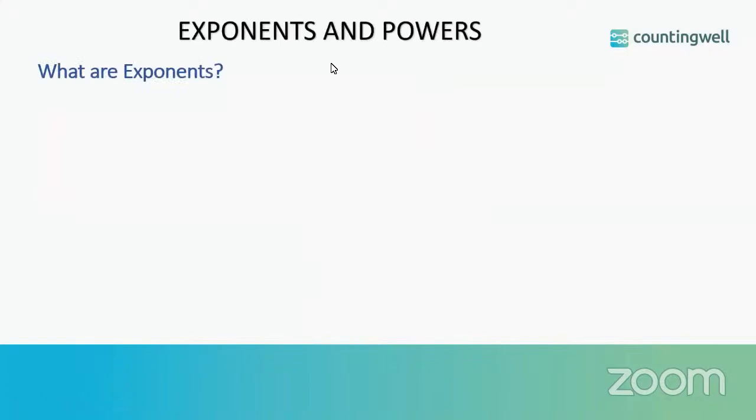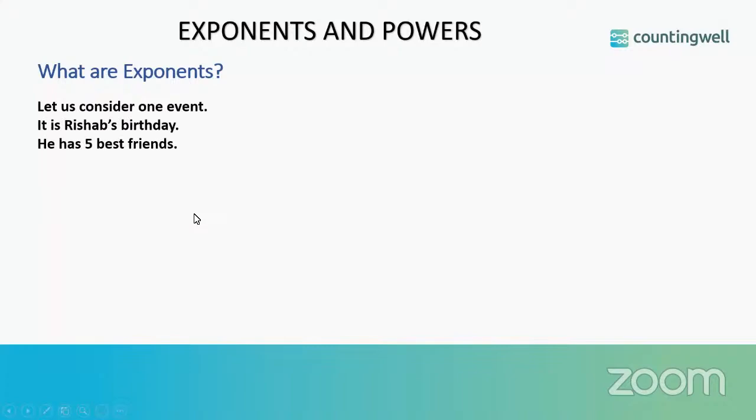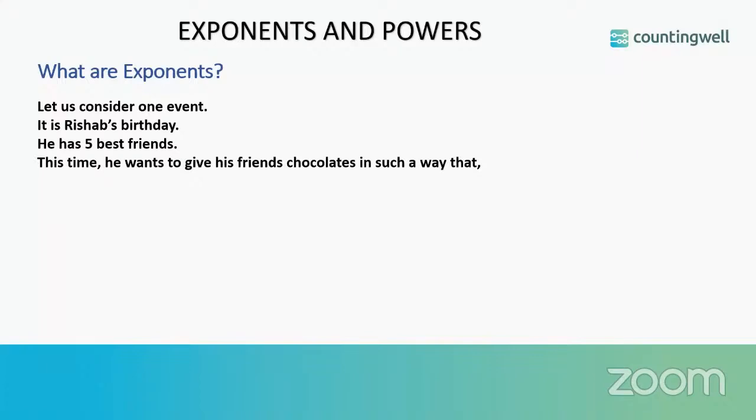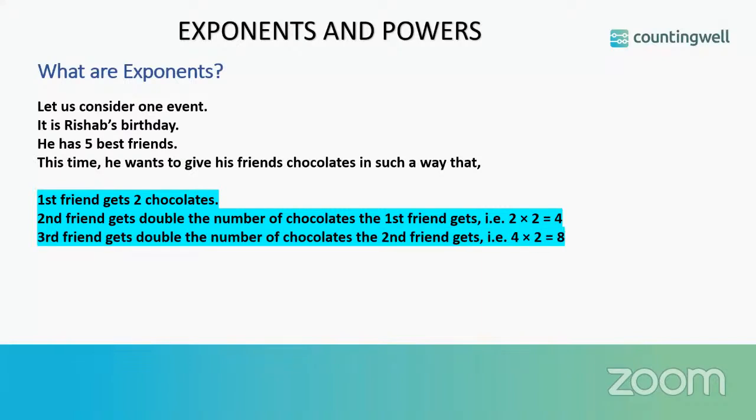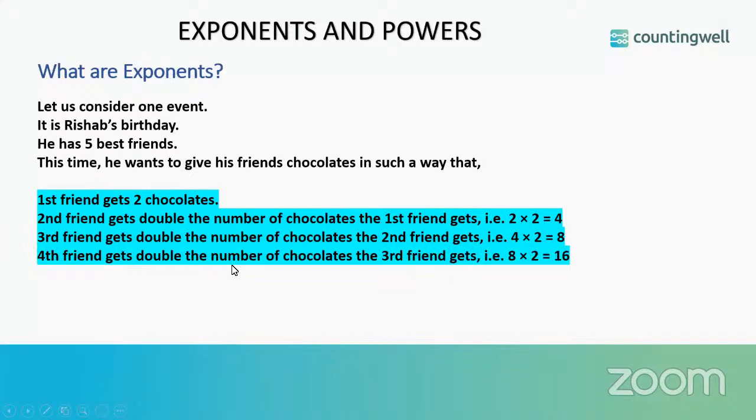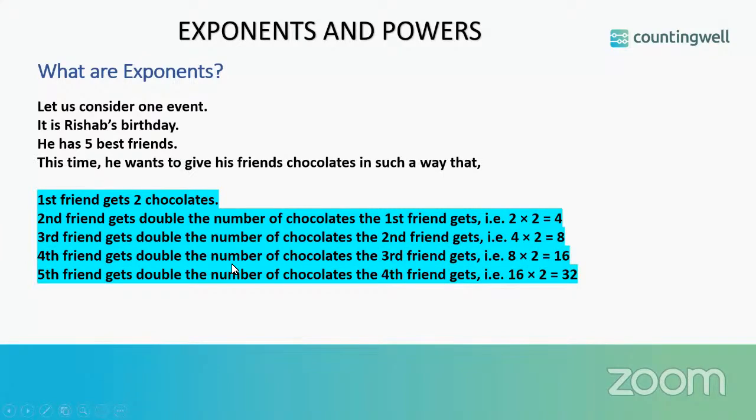Let us see what are exponents. Let us consider one event. It is Rishabh's birthday and he has 5 best friends. And he wants to give his friends chocolates in such a way that first friend gets 2 chocolates, second one gets double the number of chocolates the first friend gets. So he will be getting 4 chocolates. Third friend will get the double of what second one is getting. So 4 into 2 is equal to 8. Similarly, fourth friend will get 16 chocolates. Fifth will get 32 chocolates.